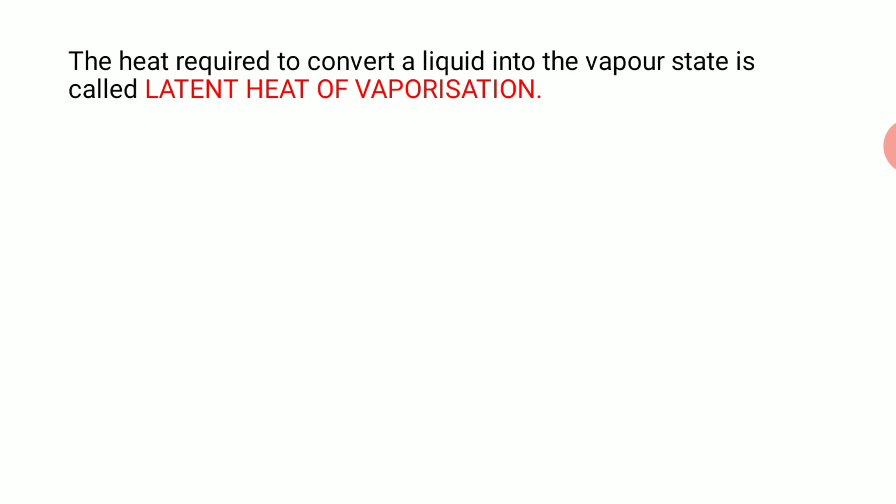When a liquid changes its state to gas, the heat energy required to change the state from liquid to its vapor state is called the latent heat of vaporization.